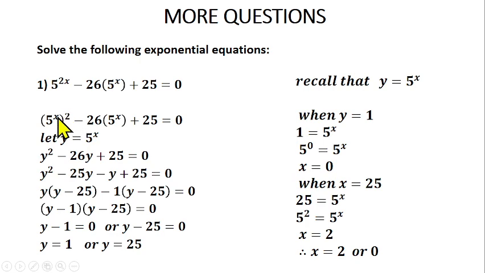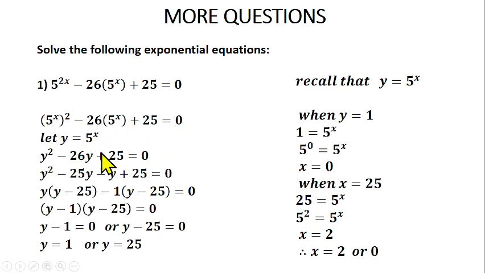According to the law of indices, this x times 2 gives us 2x, because this power can multiply this power. So you see, we have this 2x back. So this is 5 raised to power 2x back. So that means I can rewrite this one like this: 5 raised to power x, into brackets, 2. Do you understand that? So you write this one again.